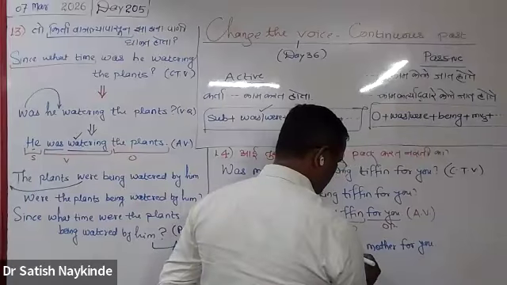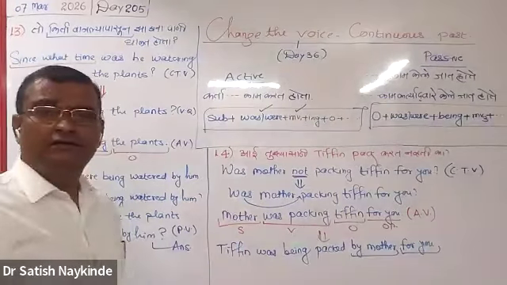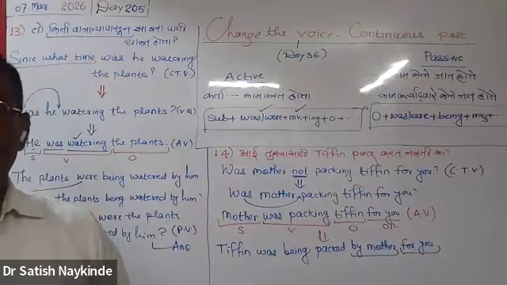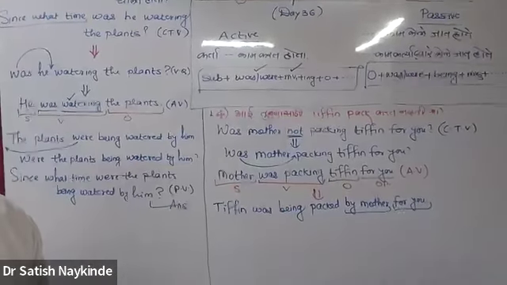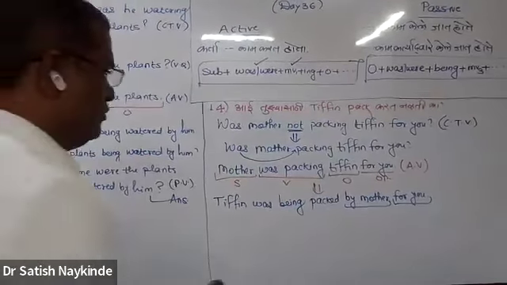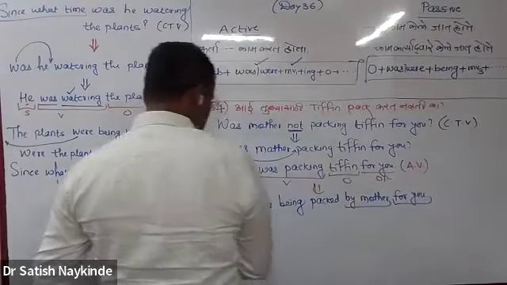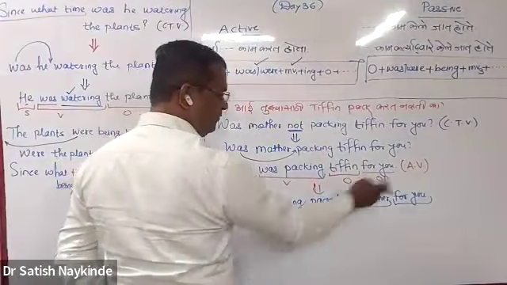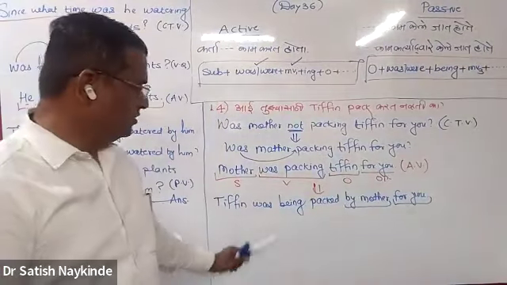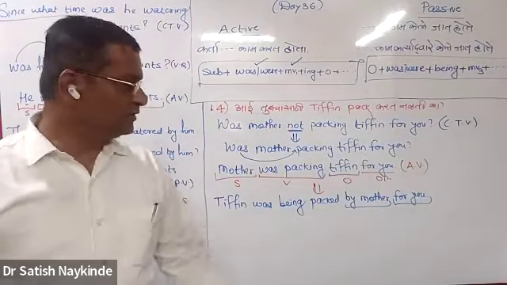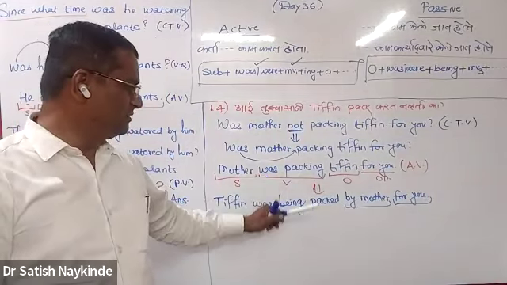So these two phrases, by mother and for you, may be changed in sequence. The sequence can be any. For example, tiffin was being packed for you by mother. It would also work. All right. So this is the passive voice of this simple sentence. Simple active voice, simple passive voice.